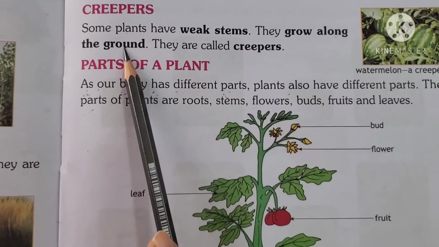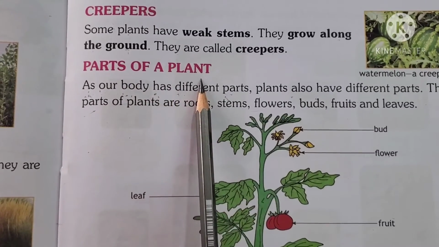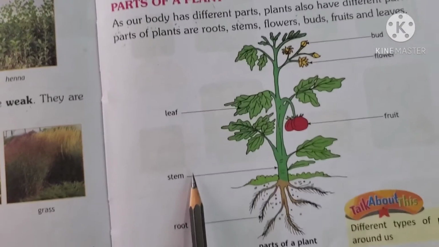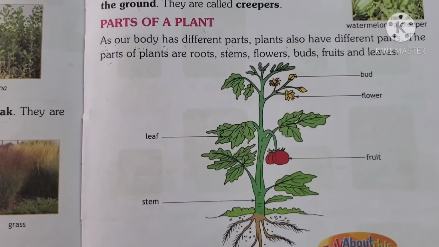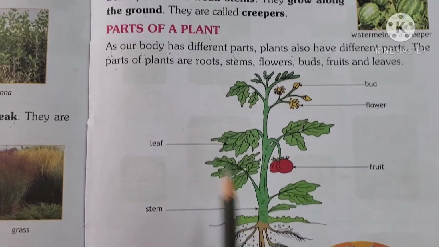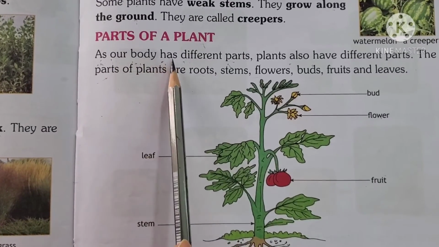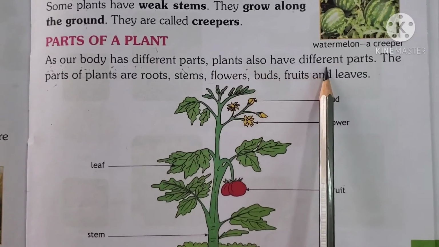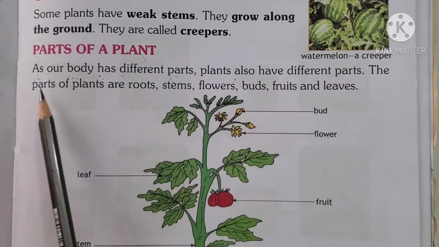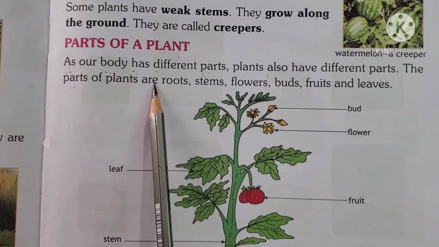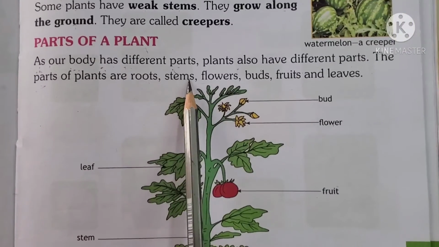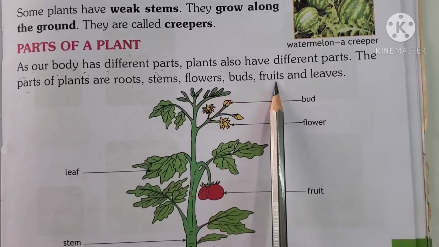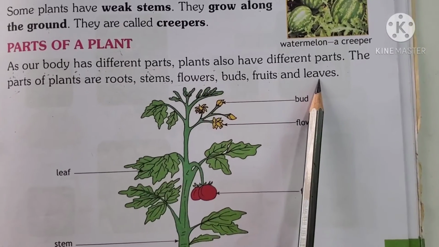Okay, now parts of a plant. You all know, children, we do have parts of our body. So does a plant. As our body has different parts, plants also have different parts. The parts of a plant are roots, stems, flowers, buds, fruits, and leaves.